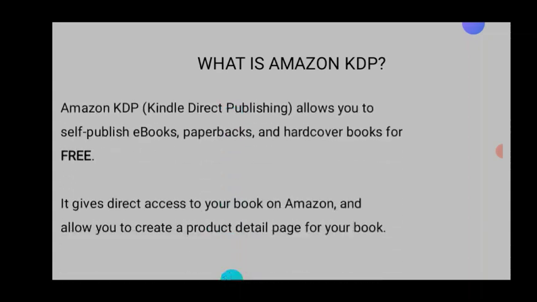So what is Amazon KDP? Amazon KDP is basically a section of Amazon that allows you to self-publish ebooks, paperbacks, and hardcover books for free. It gives you direct access to your book on Amazon and allows you to create a product detail page for your book. So this means that you don't have to pay anybody to publish your book. You don't have to pay anybody to market your books. You don't have to pay anybody to calculate your sales for you. This is giving you the independent right to publish your books.